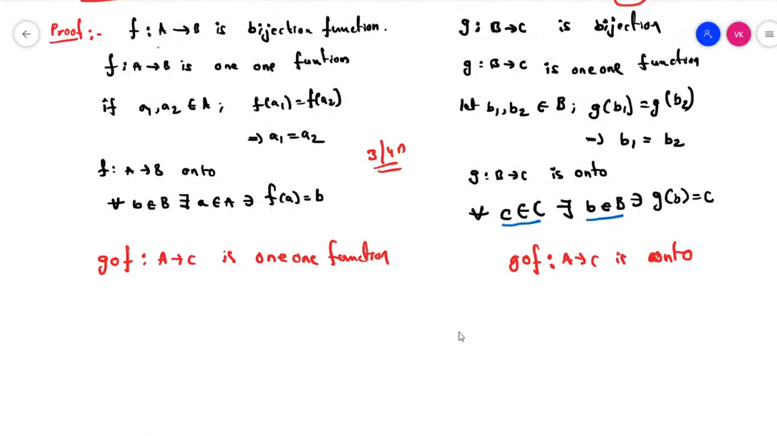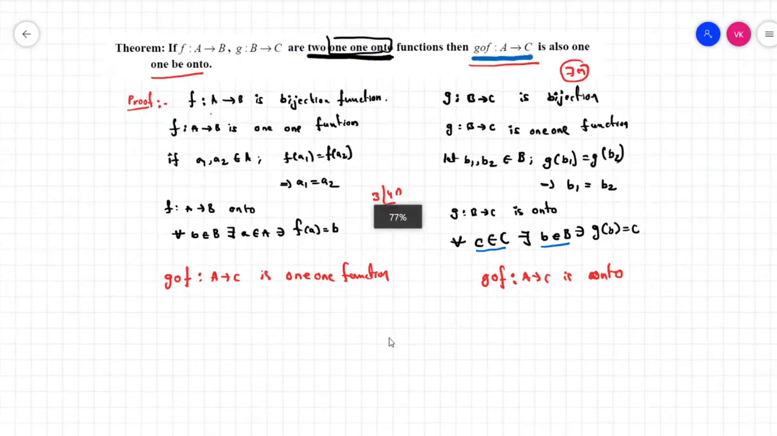Guys, does anyone find it difficult to understand this? Please raise your voice, and definitely I will be explaining. Okay, let's go for the first one.